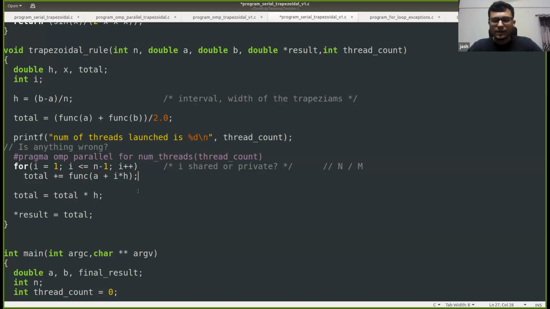Thread 0 might be executing iteration 0 and iteration 1, thread 1 might be executing iteration 2, iteration 3, and so on. So what will be the status of this variable i? Will it be shared or private for each thread?